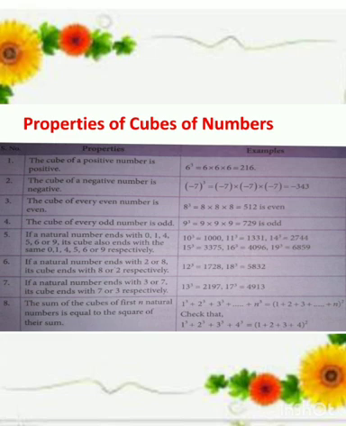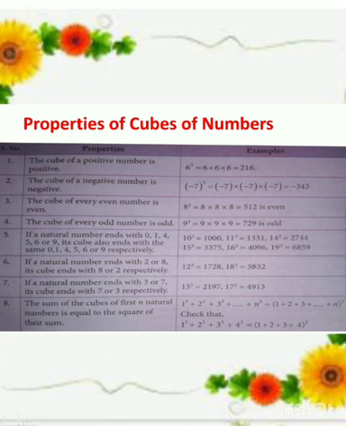If a natural number ends with 0, 1, 4, 5, 6 or 9, its cube also ends with the same 0, 1, 4, 5, 6 or 9 respectively.